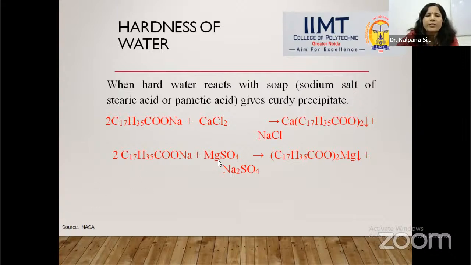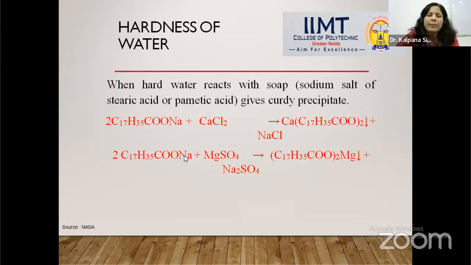In the second reaction, if the water contains magnesium sulfate, magnesium can easily replace sodium, and as a result it forms magnesium stearate, (C17H35COO)2Mg.